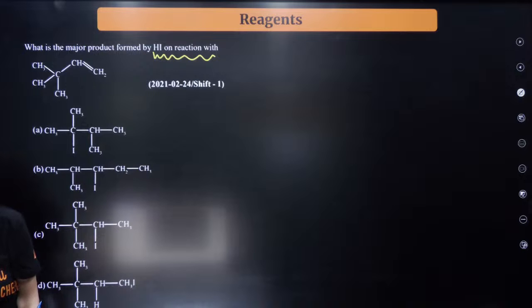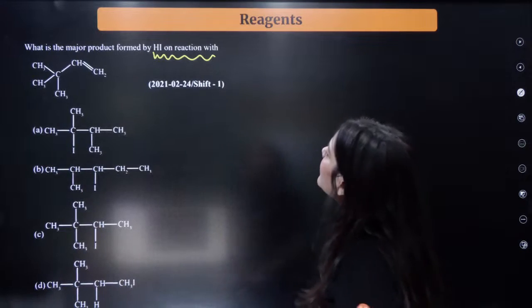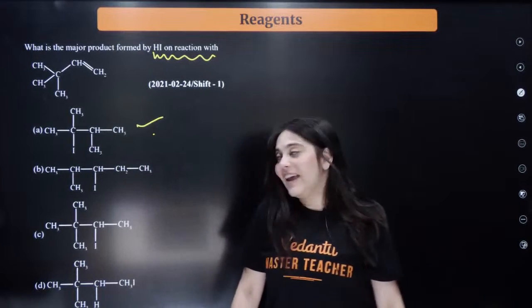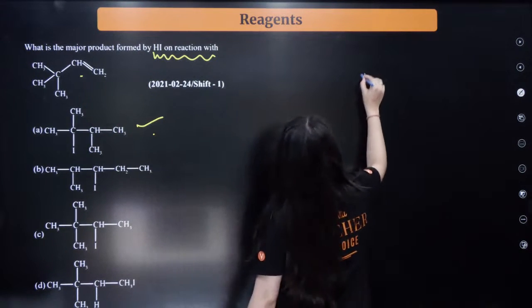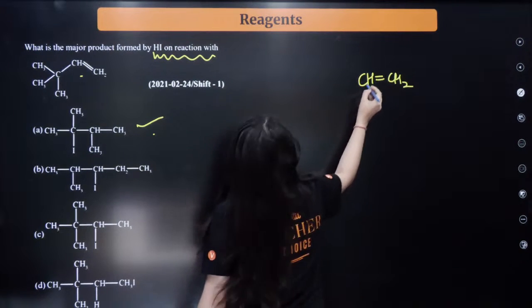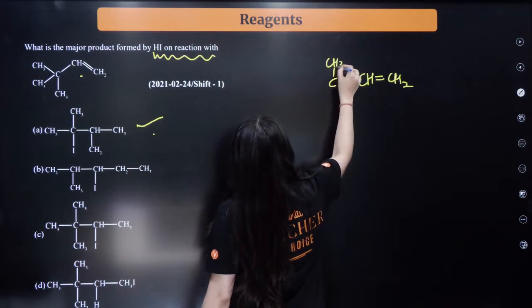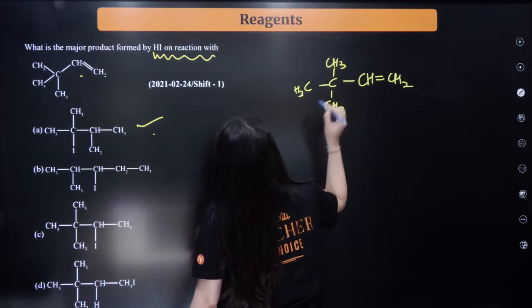First answer is C by Shubham, A by Vidya, A by Nikhil. Very, very good, everybody. Whoever is giving me A as the answer is absolutely right. The correct answer is A. What will happen in this case? The alkene given to you is CH double bond CH2. Here is the C present over here. Here is the CH3. Here is once again the CH3.